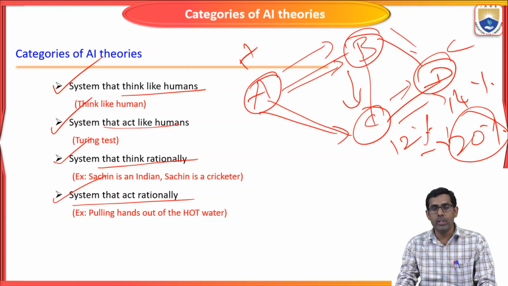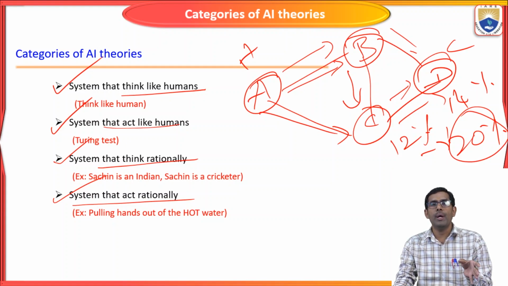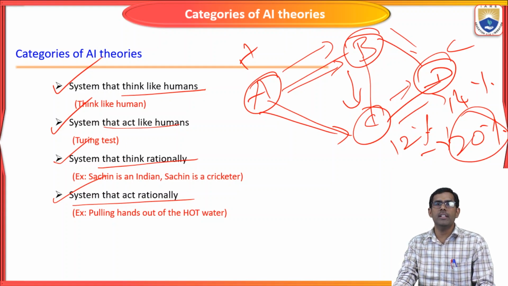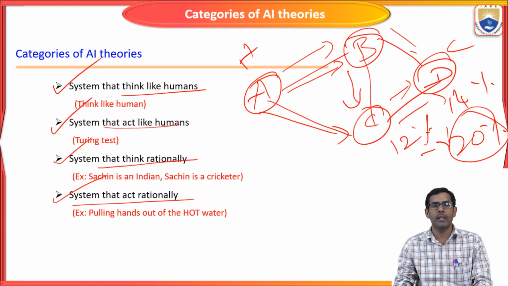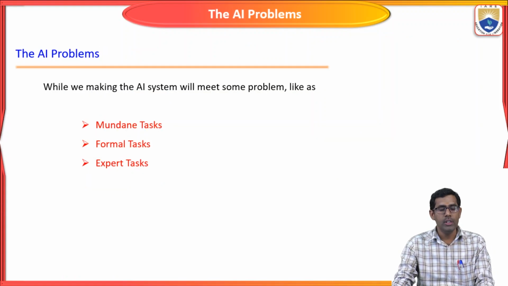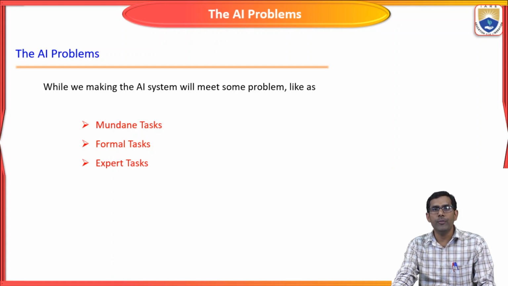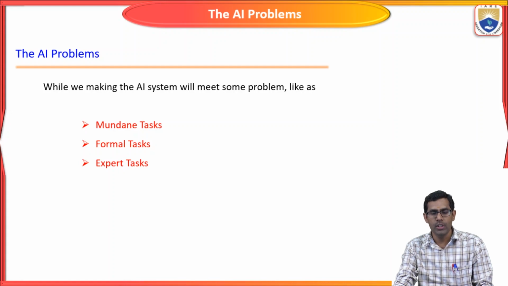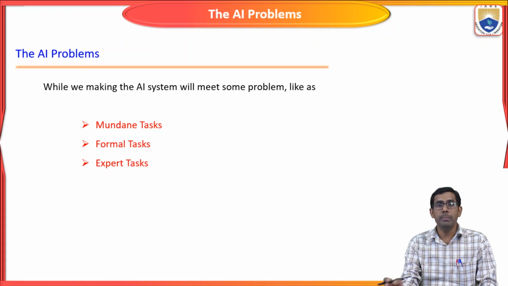Based on this, we design or make some artificial intelligence systems to solve particular problems or tasks. So next we will move to some AI problems. While someone is making or designing artificial intelligence systems, they will meet some problems.